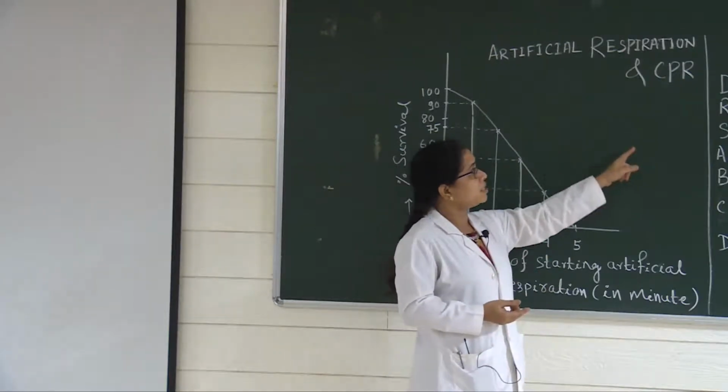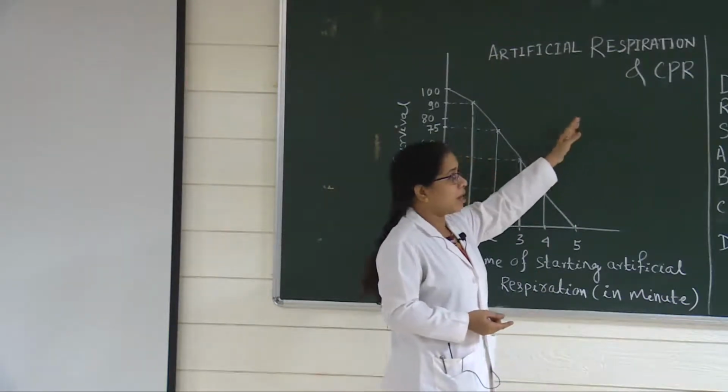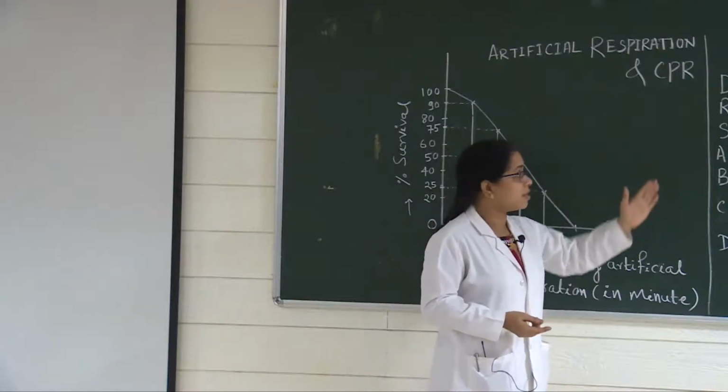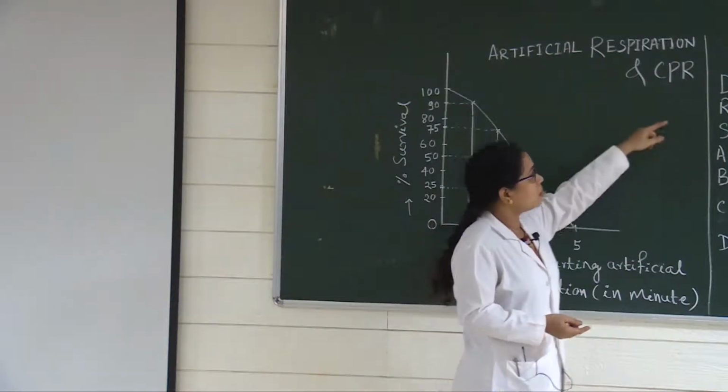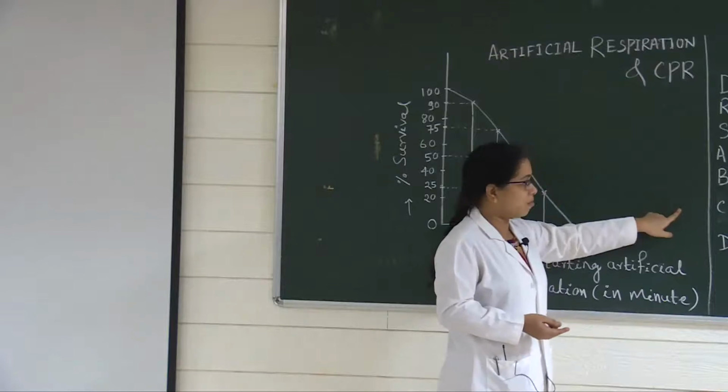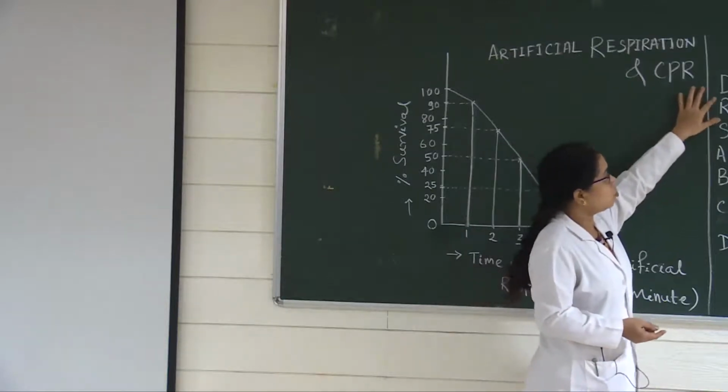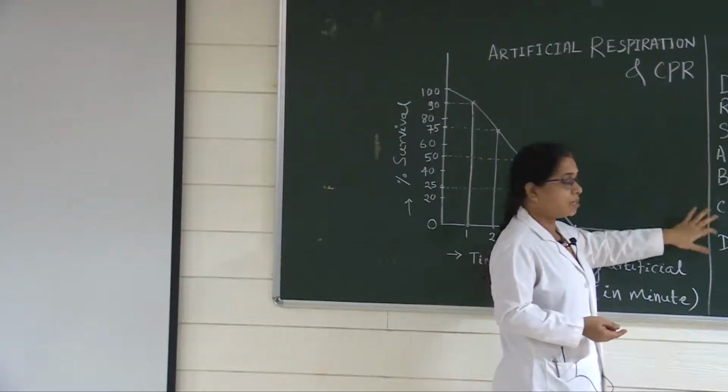Now, before giving CPR, these are the headings under which you have to give it. It is easy to remember: doctors ABCD.